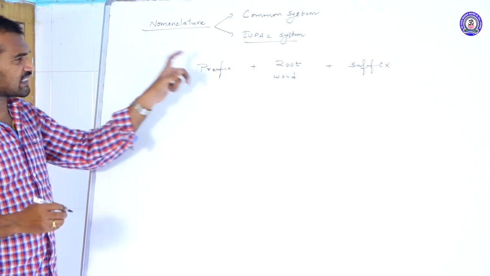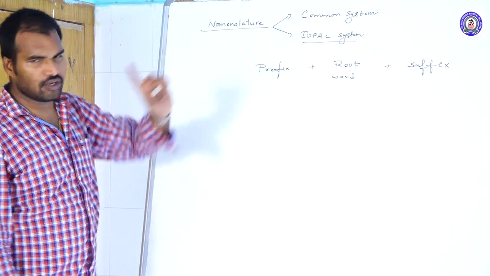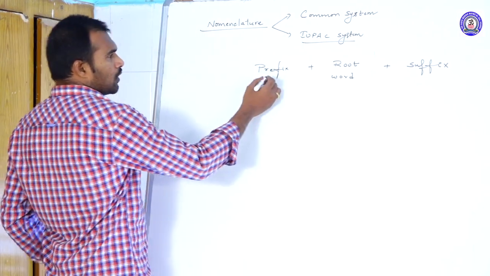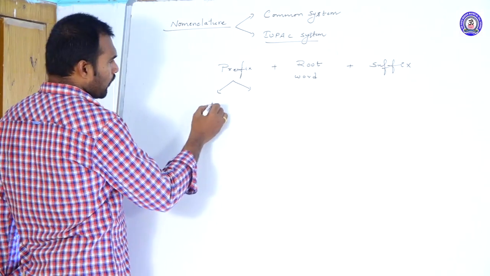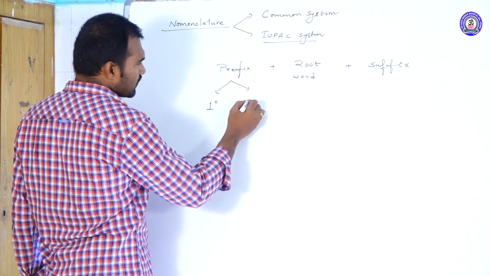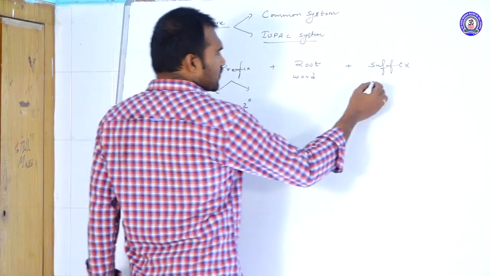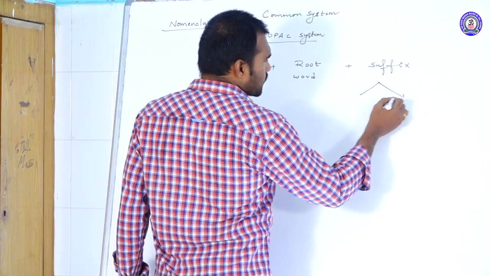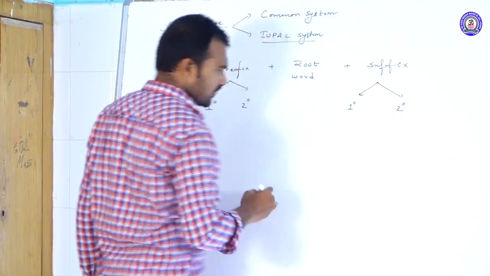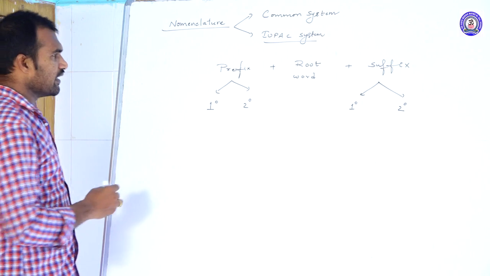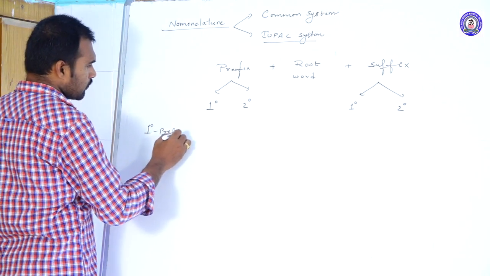This is the main skeleton of the IUPAC name of any compound. Prefixes are again of two types: one is primary prefix, the second is secondary prefix. Same as prefix, suffix is also of two types: primary suffix and secondary suffix.